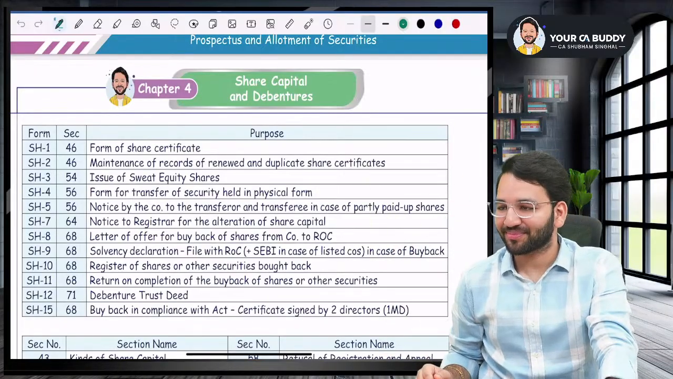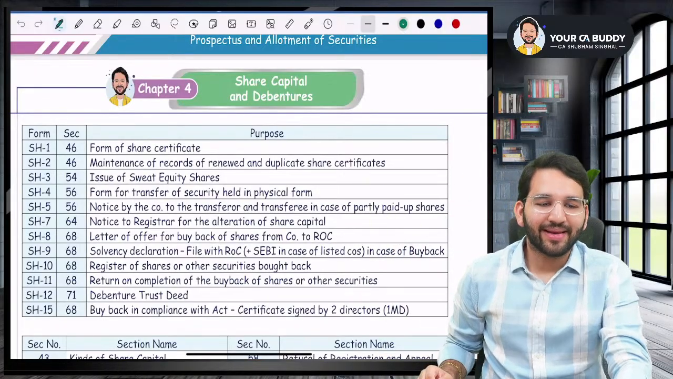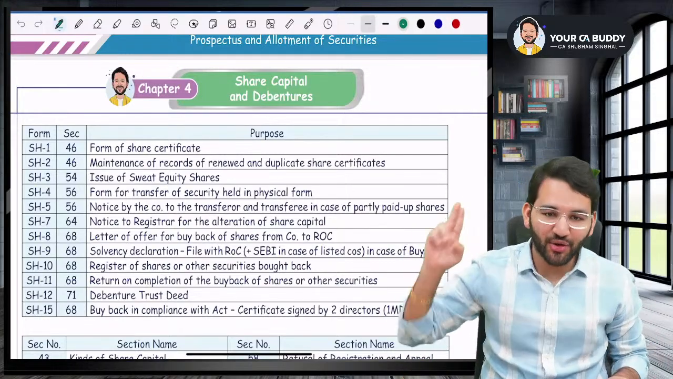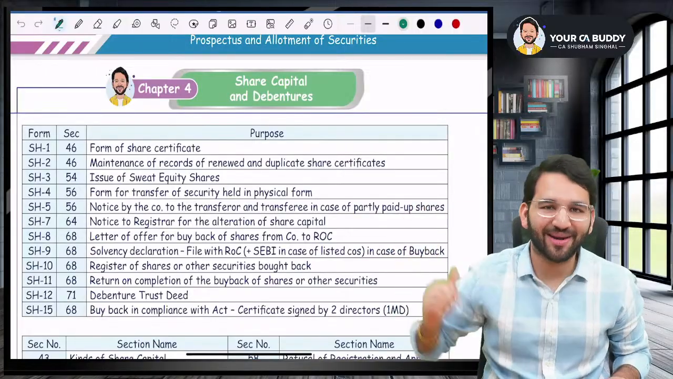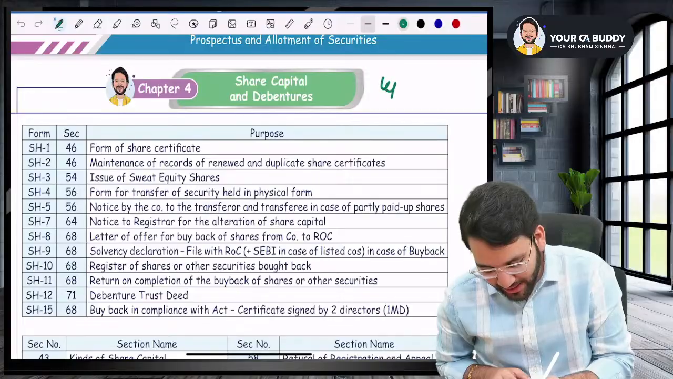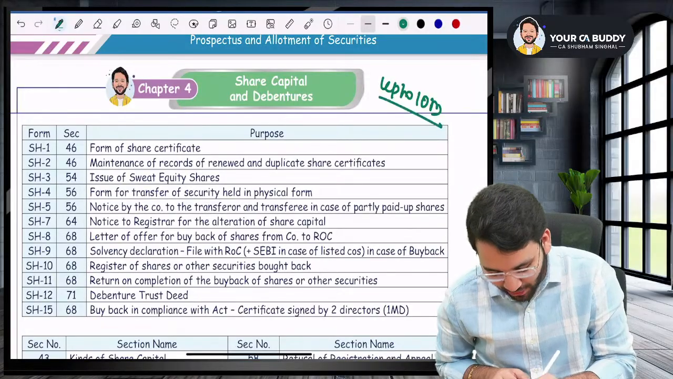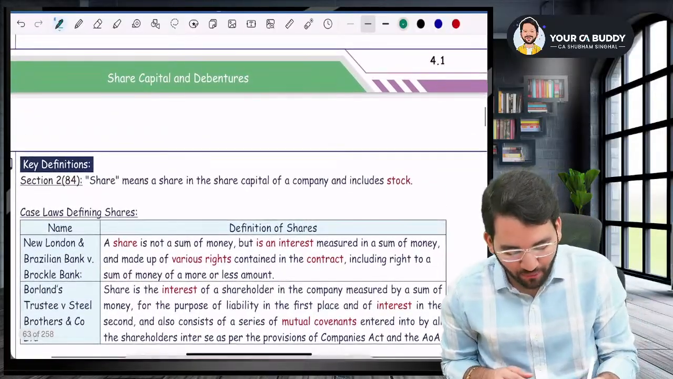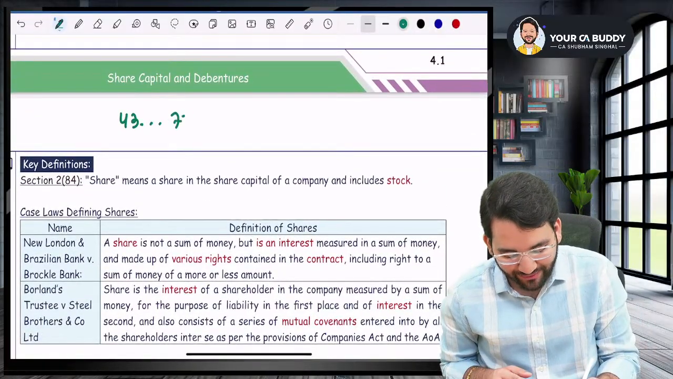All right. So now, let's begin the revision without any further delay. We will divide this revision into two parts. Today we will do part one, and the second part we will do tomorrow. Share capital and debenture is a very important chapter and can come in your exam for up to 10 marks. It starts from section number 43 and goes up to section number 72.